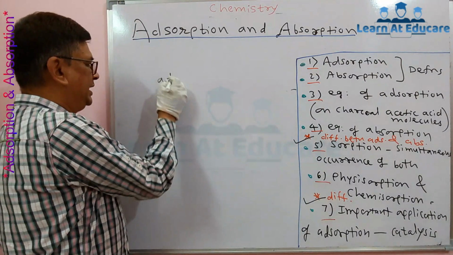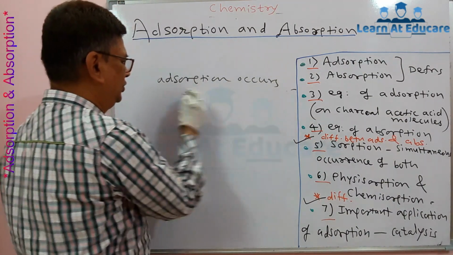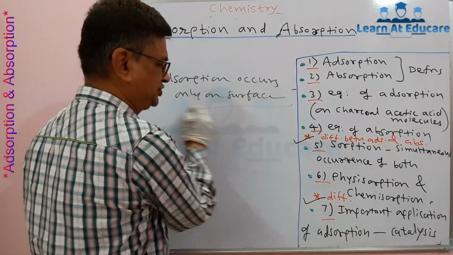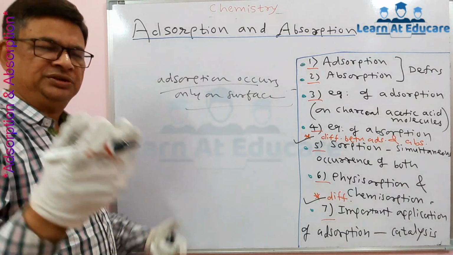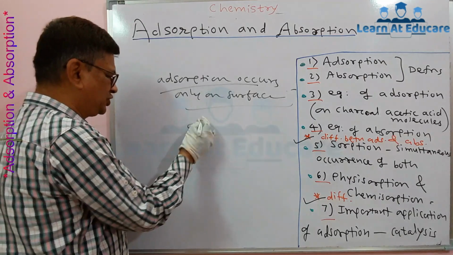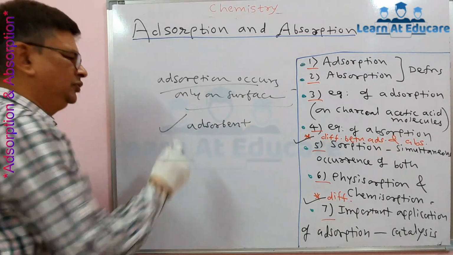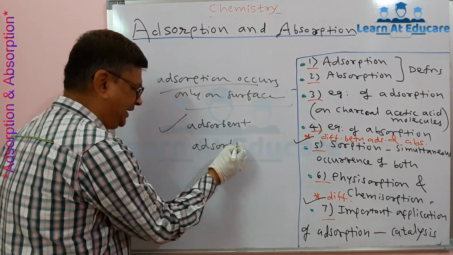So here adsorption occurs only on the surface of another substance, and that substance on which the adsorption occurs is called the adsorbent, and the substance which gets adsorbed is called the adsorbate.